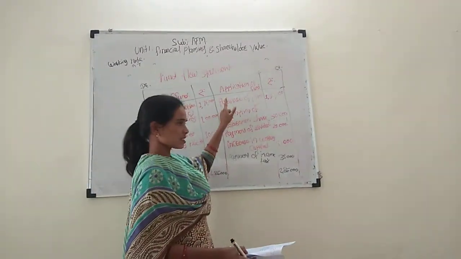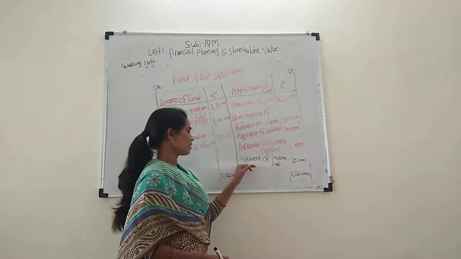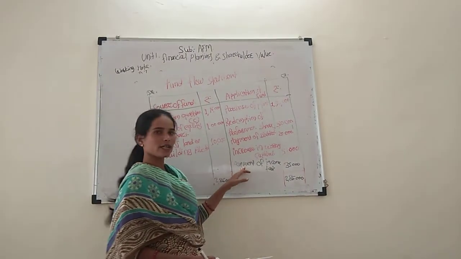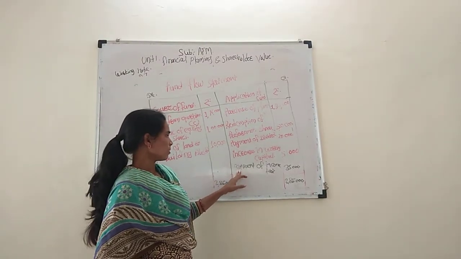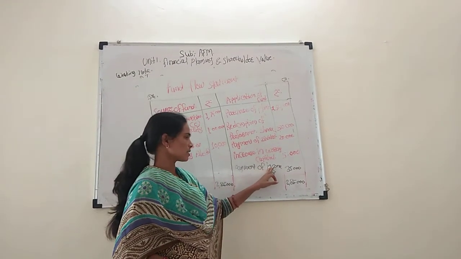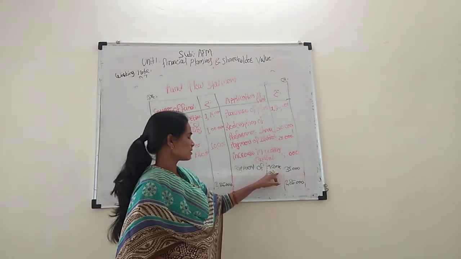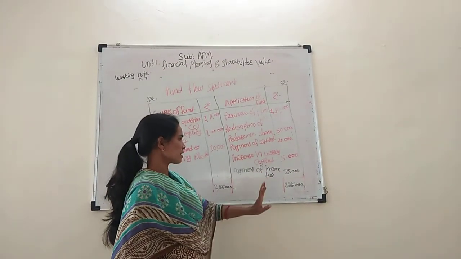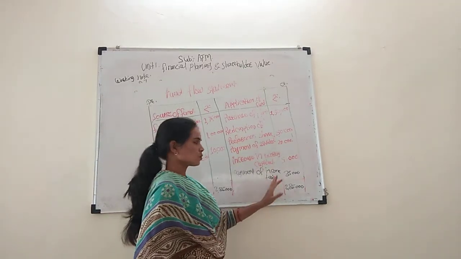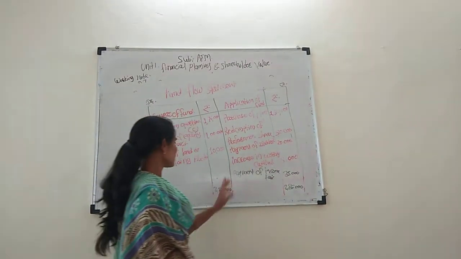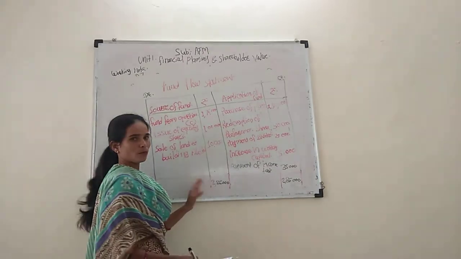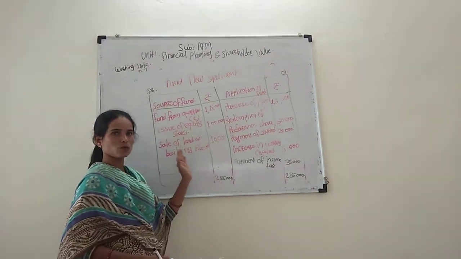Last is payment of income tax of 35,000 from the additional information, again an application of fund. This side total is 2,86,000 and the other side total is 2,86,000. This is the fund flow statement. The problem is over and the solution is correct.